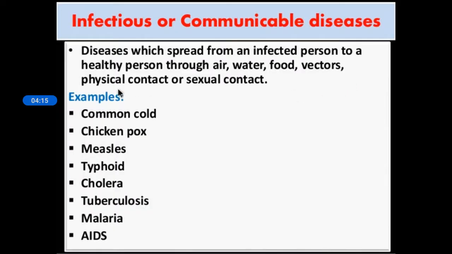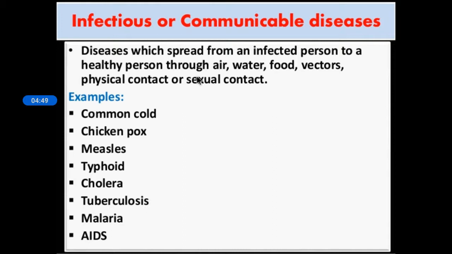Then comes infectious and non-infectious diseases. First we'll see infectious disease, which is also known as communicable disease. From that word itself it's clear, right? Infectious, infecting somebody, or communicable, communicating, that means spreading from one person to another. So diseases which spread from an infected person to a healthy person are known as infectious diseases or communicable diseases.